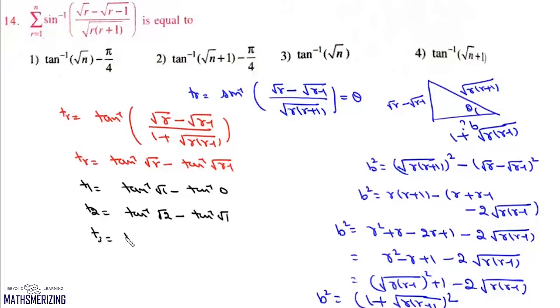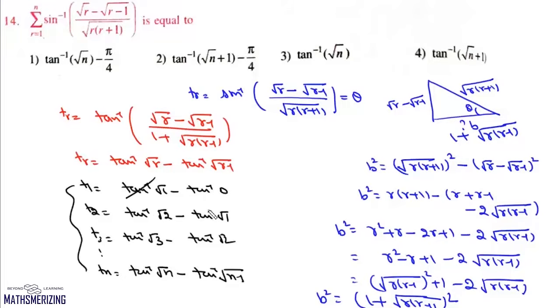T3 will be tan inverse root 3 minus tan inverse root 2, and then Tn will be tan inverse under root n minus tan inverse of under root n minus 1. Now if we add them all up, tan inverse 1 will cancel, tan inverse 2 will cancel. We'll get this result Sn as tan inverse of under root n, and that's your option 3.